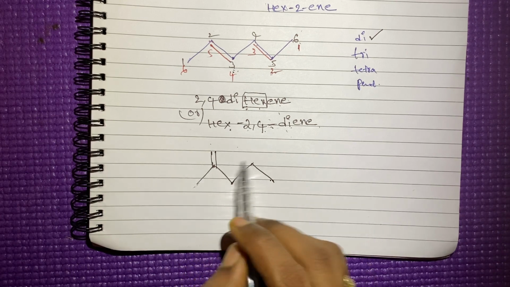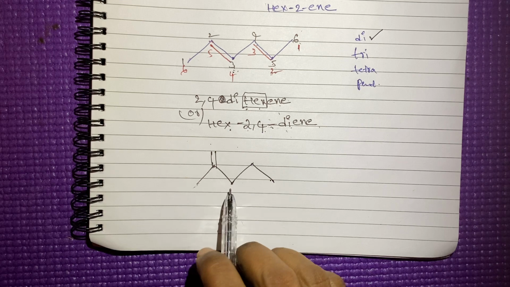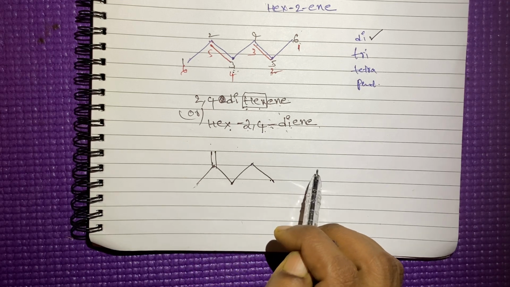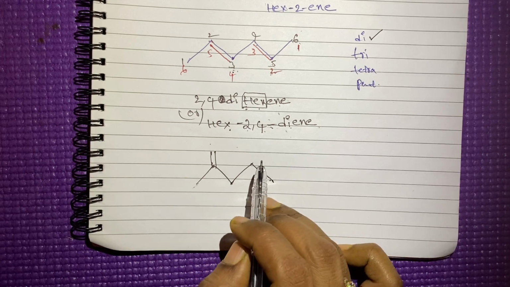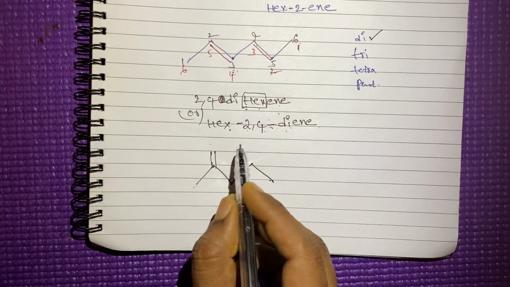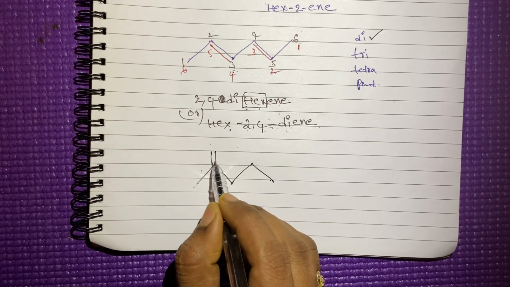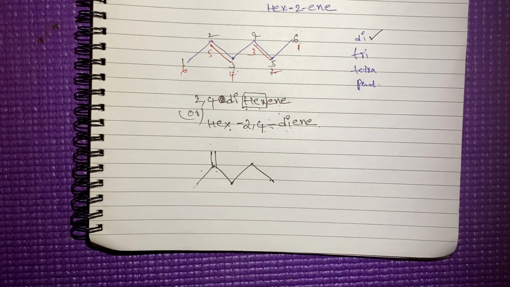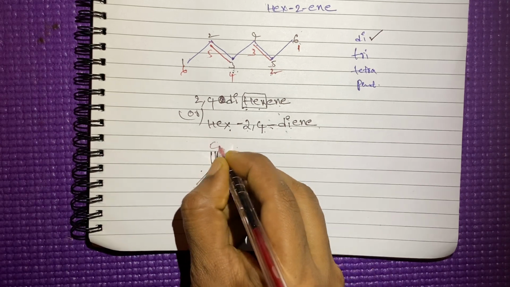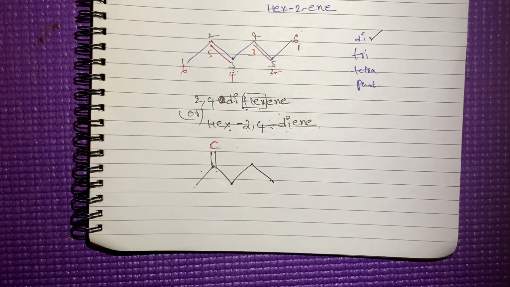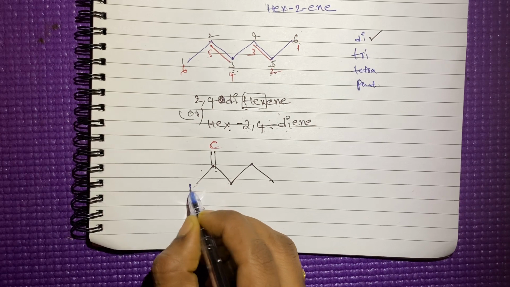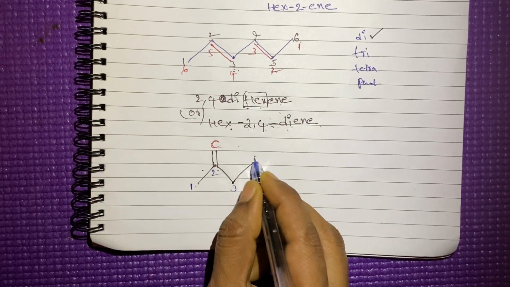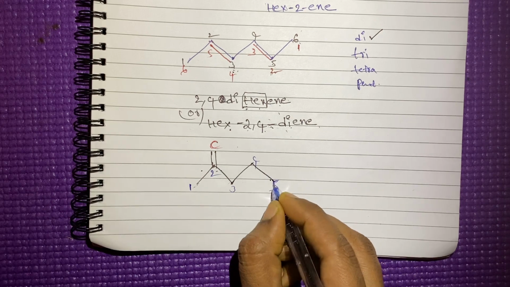In the bond line structures, they will not show only carbon and hydrogens. If there are any substituents or any functional groups, we can definitely show them in the bond line structure. So don't confuse here. Double bond means here one carbon is there. I am writing here one carbon. Now you have to select the parent chain. How can you select the parent chain for this? Suppose I select the parent chain from this side, 1, 2, 3, 4, 5 carbon atoms are there, right?